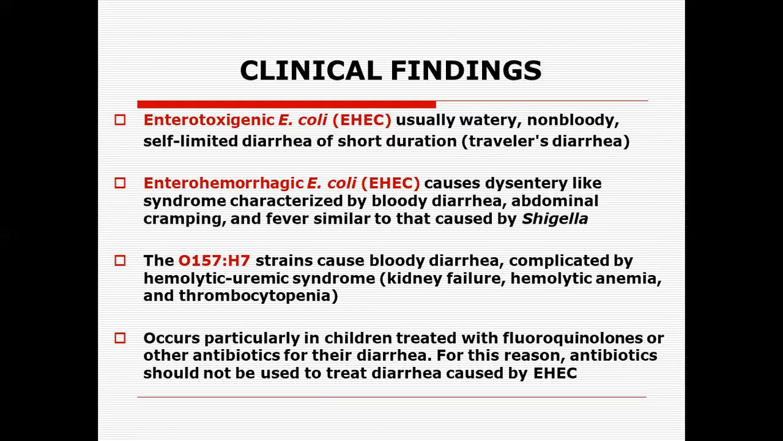This occurs particularly in children who are being treated with fluoroquinolones or other antibiotics that are used for the diarrhea. For this reason, antibiotics should not be used to treat the diarrhea caused by the enterohemorrhagic strains of Escherichia coli, particularly O157:H7. We have to be very careful while prescribing broad spectrum antimicrobial drugs, particularly in infants and children, because they can undergo kidney failure, resulting in hemolytic anemia and thrombocytopenia, and later maybe permanent damage to the kidney due to kidney failure.